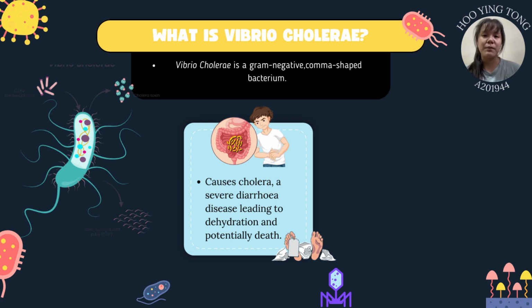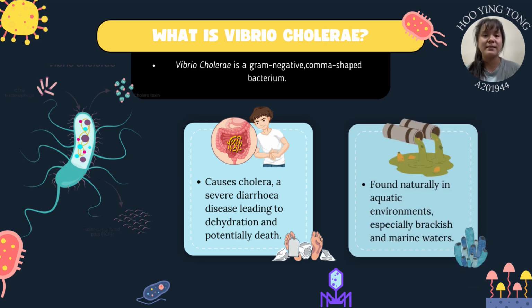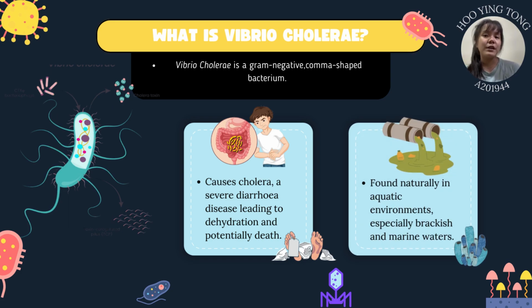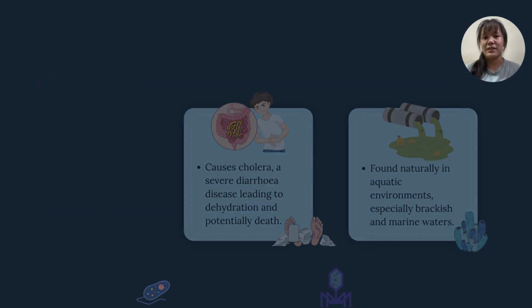What makes this pathogen particularly dangerous is its natural presence in aquatic environments, especially in brackish and marine waters. This allows it to easily contaminate water supplies and food sources, particularly seafood such as prawn, fish, etc., creating a significant threat to public health in areas with inadequate sanitation.